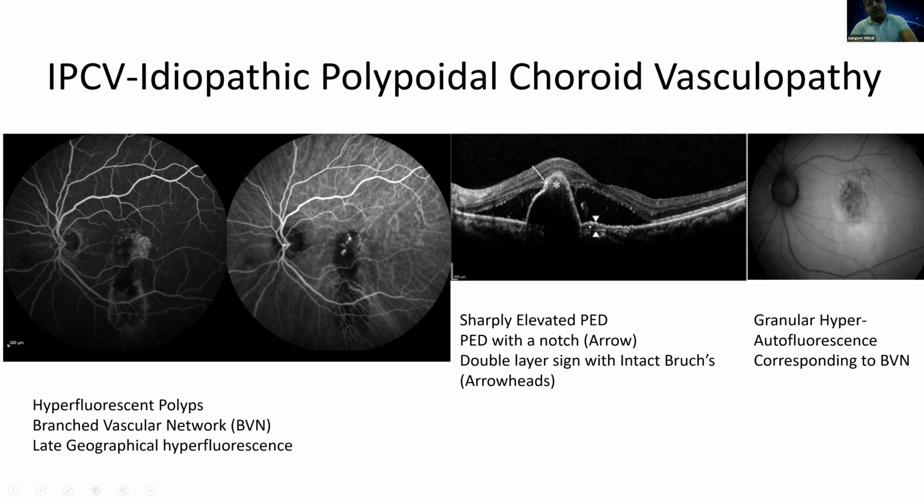And then you see that there is this double layer sign. The RPE and Bruch's membrane are separate here, just adjacent to this PED. So if this double layer sign is present adjacent to the PED, then this is another sign which indicates that it is IPCV. So these are basically three features of IPCV on OCT, although IPCV can be diagnosed only by ICG angiography.